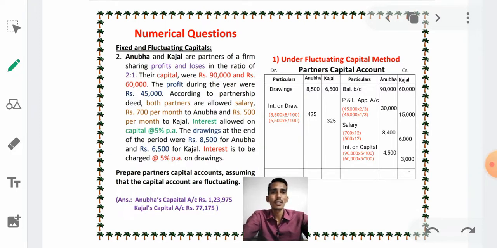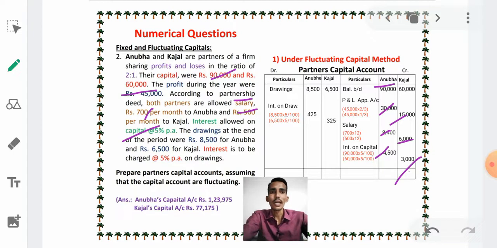Next, we have taken all the entries. We have taken the capital amount as balance brought down, and we have distributed profit as per the profit sharing ratio. We have allowed salary 700 per month to Anubha and 500 per month to Kajal. Interest on capital we have also allowed at 5%.